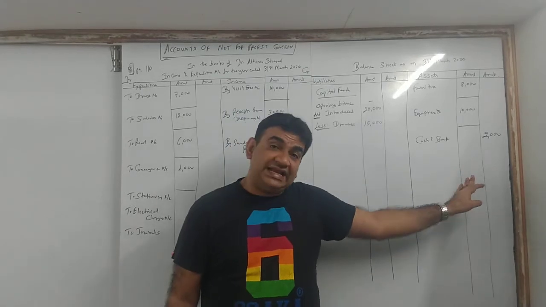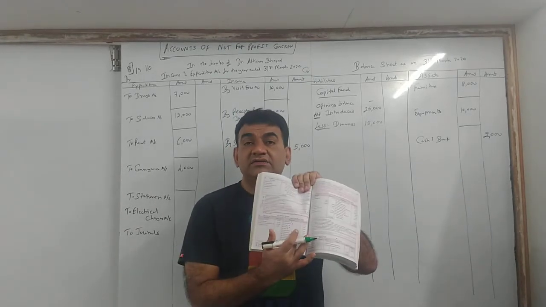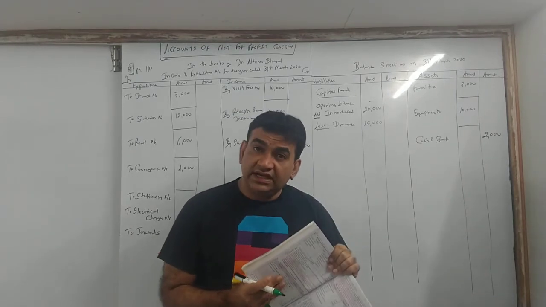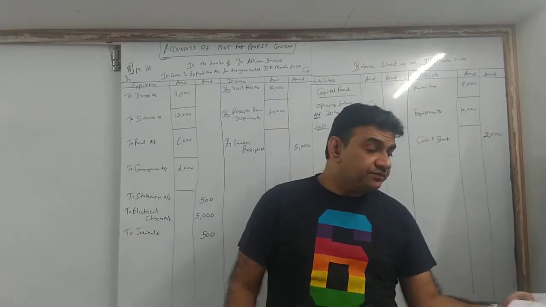Therefore, for us it is an asset. So debit balance here means asset, credit balance here means a liability. Clear guys? Okay, now listen.